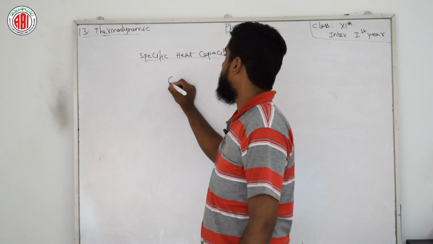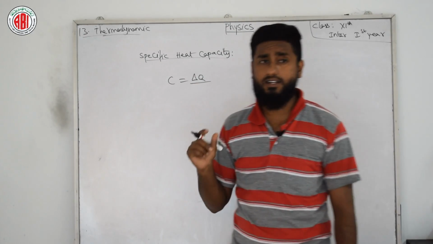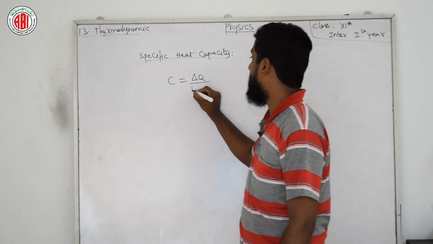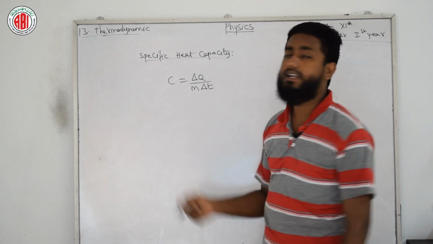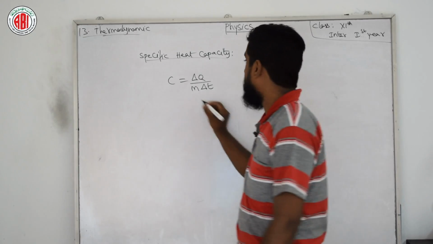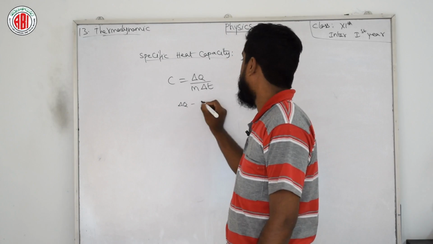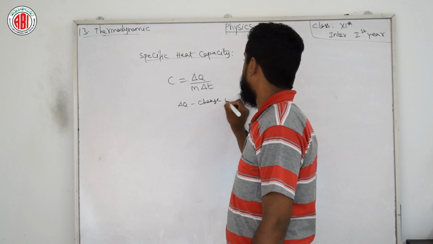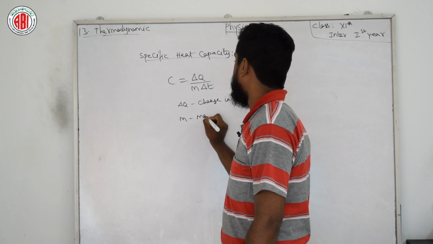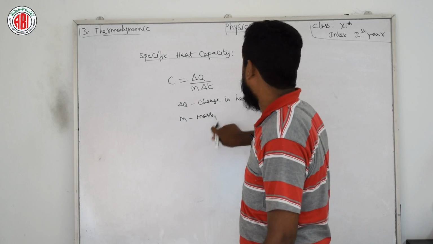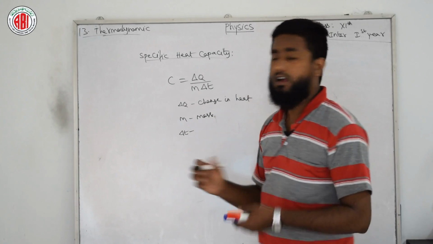Here C equals delta Q by m delta T. Delta Q is the small amount of heat, that is, the change in heat. m is the mass, and delta T is the change in temperature.